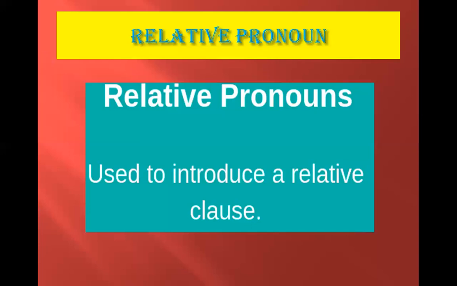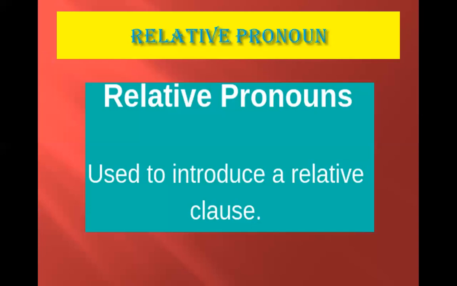Here, which is the relative pronoun. That is also a relative pronoun, and it can be used for anything like animals, people, or non-living things. For example, this is the tree that has the strongest bark. Here, that is the relative pronoun.